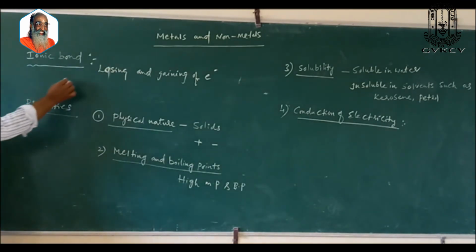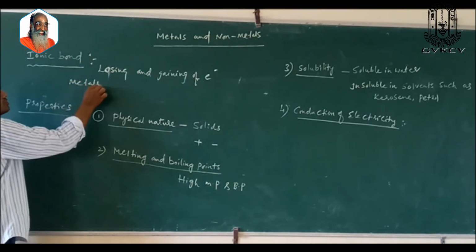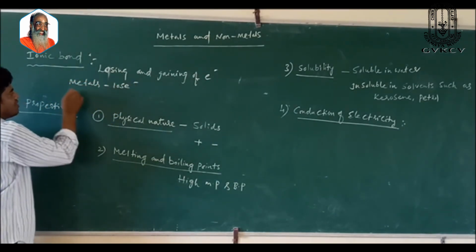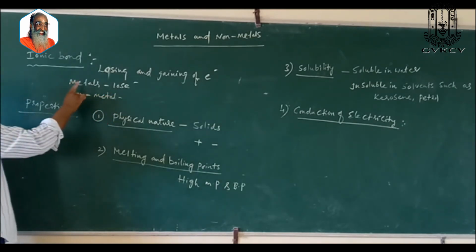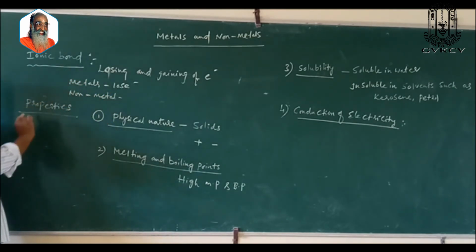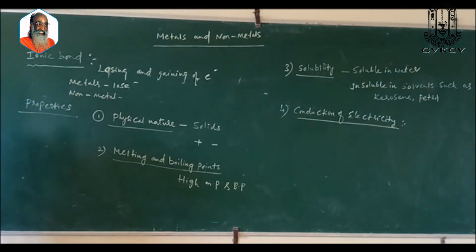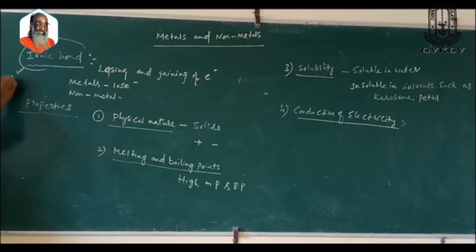Metals lose electrons, non-metals gain electrons. The bond formed by the losing and gaining of electrons between metals and non-metals is called ionic bond, or you also call it electrovalent bond.